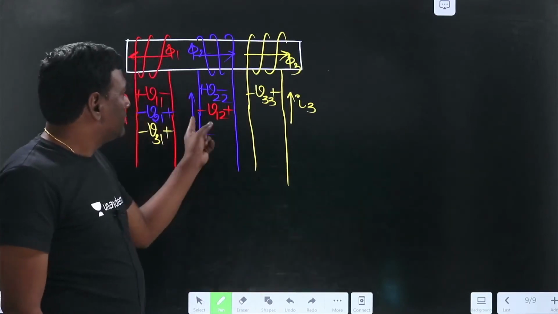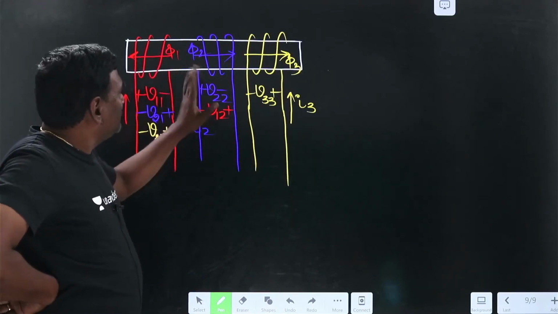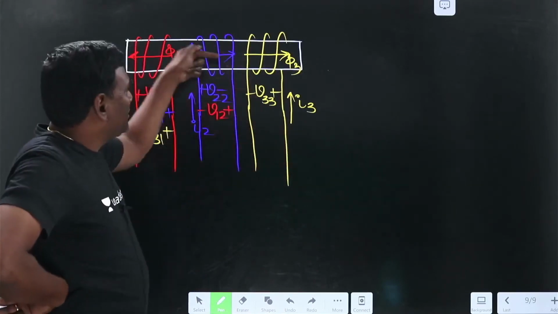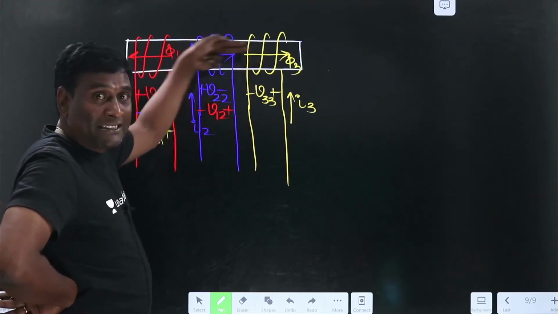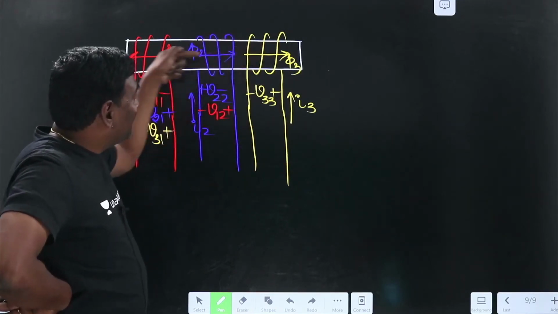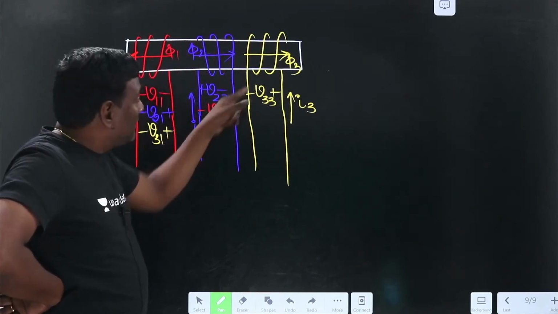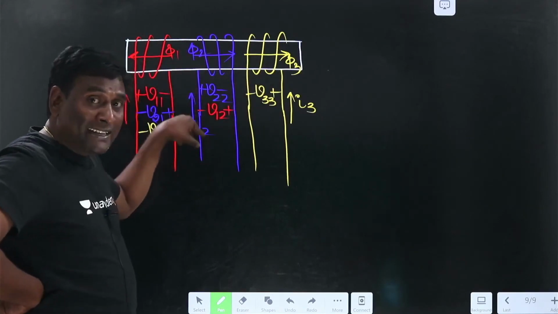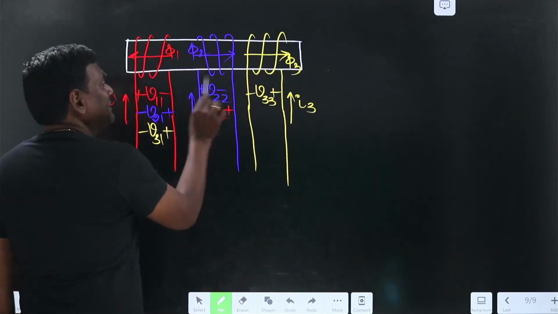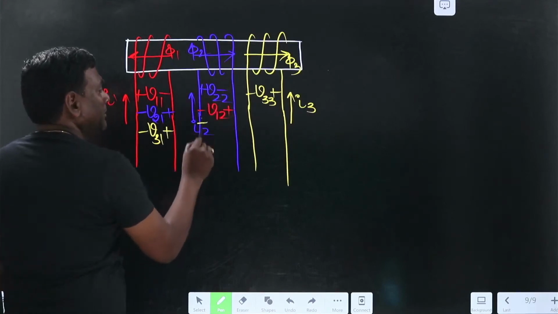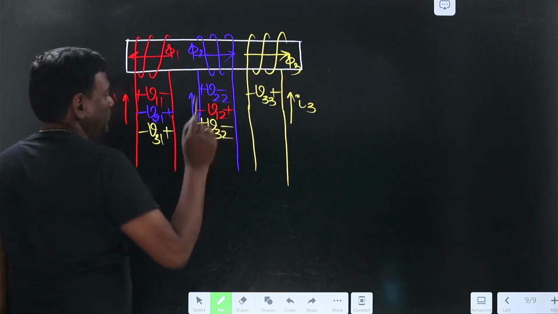Now let us think of between this and this yellow. See here, phi 2 is in this direction. Because phi 3 is also in the same direction, net flux is increased here. So net induced voltage should be increased here. In the sense, because of phi 3, whatever may be the induced voltage in the second coil should aid the self-induced voltage. So it should be yellow. Self is blue. So it should be plus minus V because of 3 in 2.